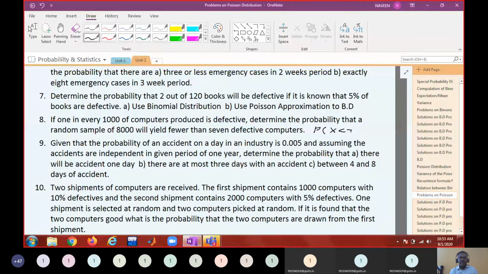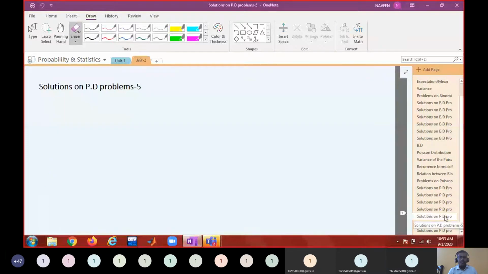If you want to do it through binomial probability, what will be n? 8,000. N will be 8,000. What will be p?